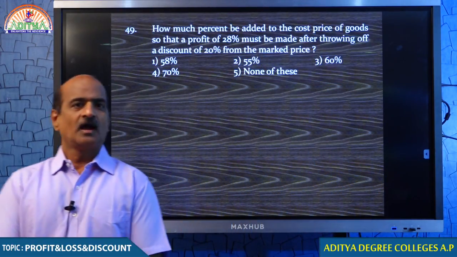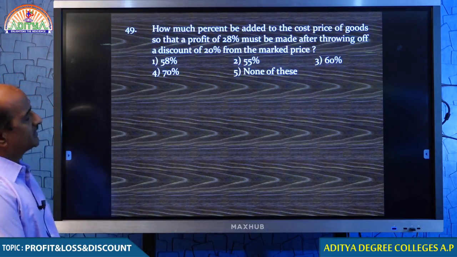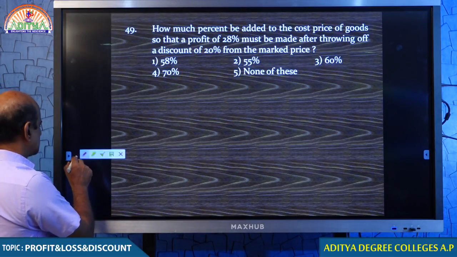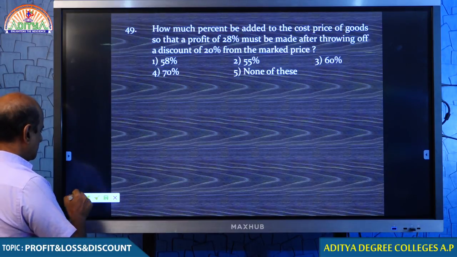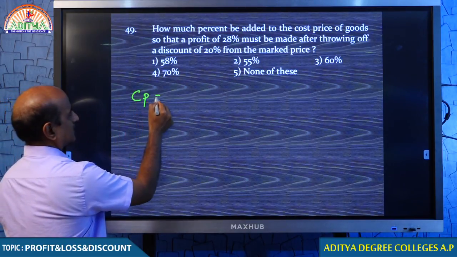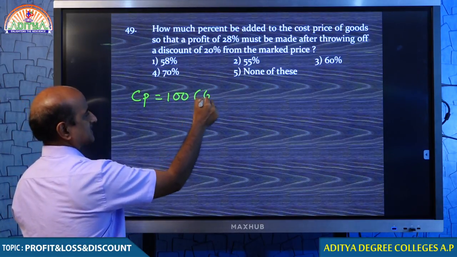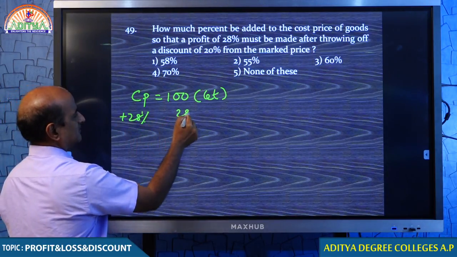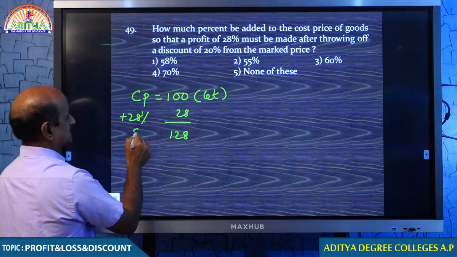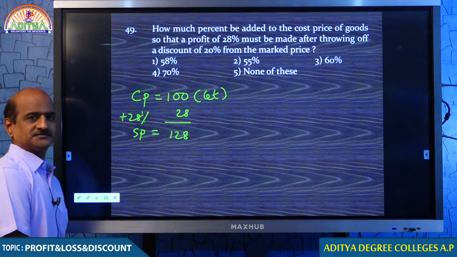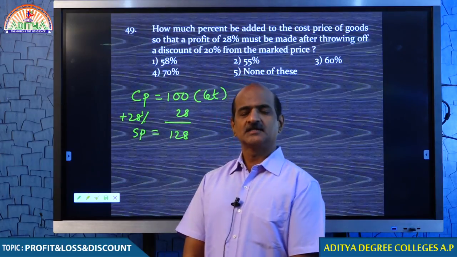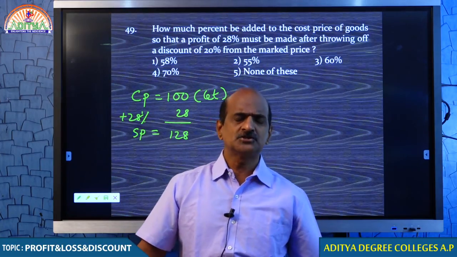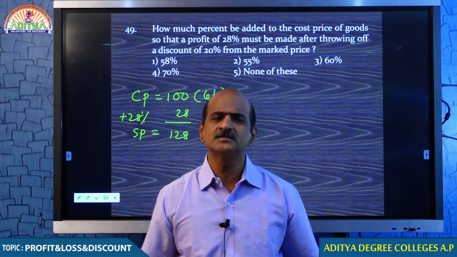Read the question. How much percent must be added to the cost price of goods so that a profit of 28% must be made? Come on, student. If you are purchasing the article for 100, you are expecting a profit of 28%, which means your selling price must be 128. If you don't wish to offer any discount, you can say the same price to the customer.